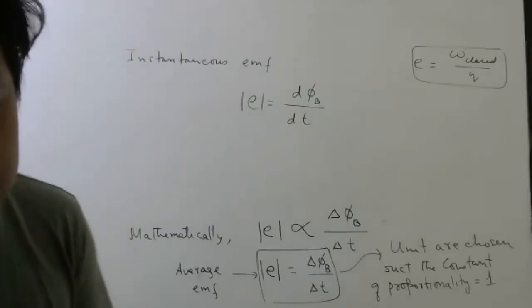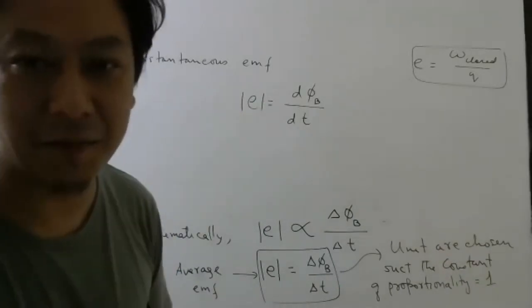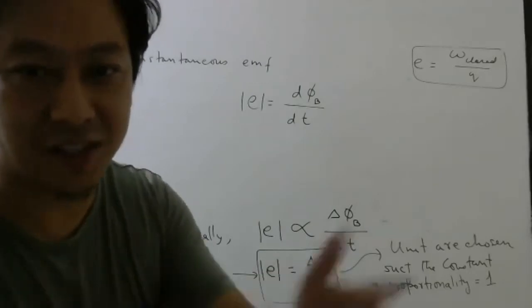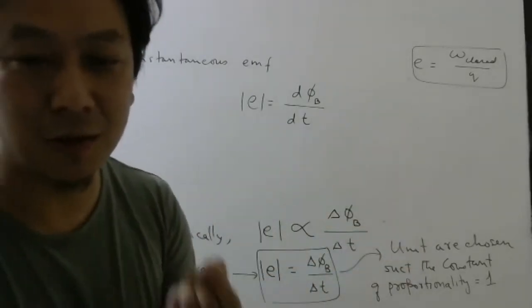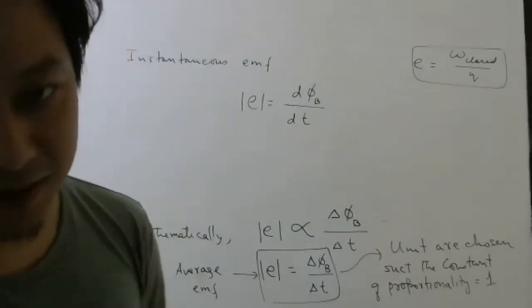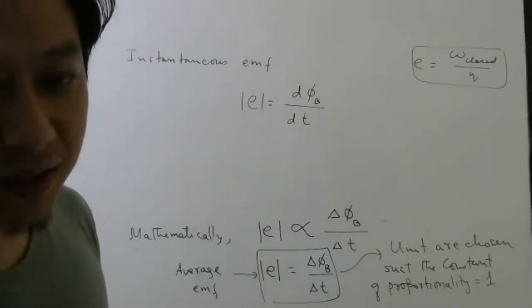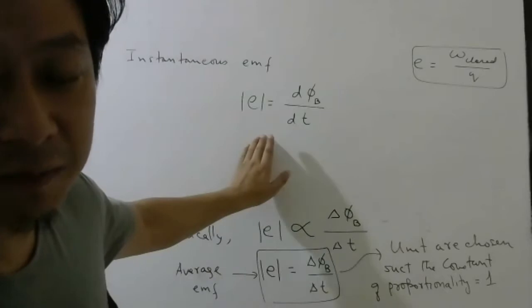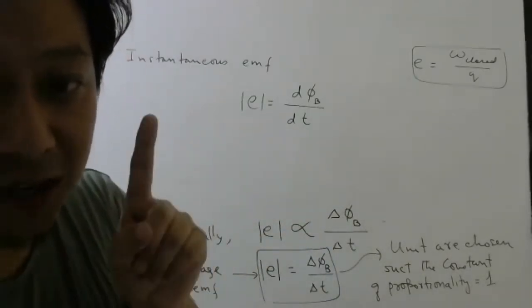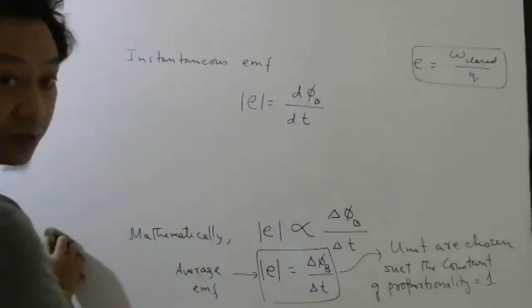If EMF is constant, then it doesn't matter whether you calculate average EMF or instantaneous EMF, right? If all the students got the same marks, if marks are constant, then it doesn't matter whether you talk about average marks or marks of one student, it will be the same. Similarly, if EMF is constant, then it doesn't matter whether you want average EMF or EMF at one particular time. This is called EMF at one particular time. Done, students? Okay.